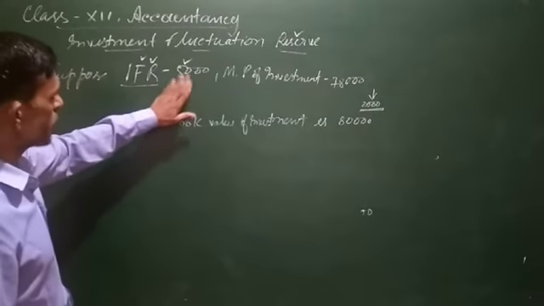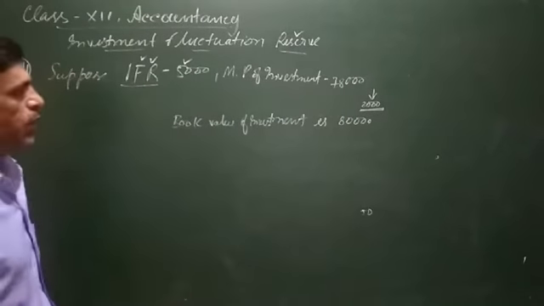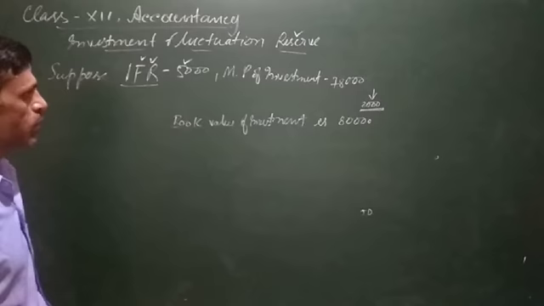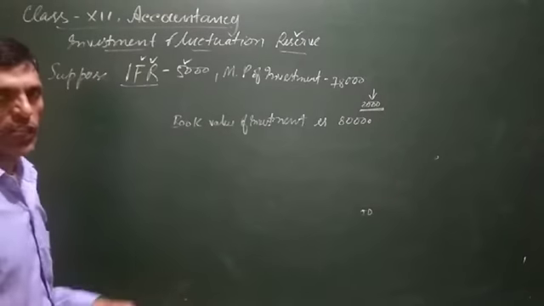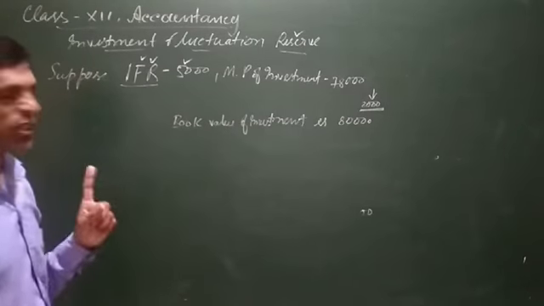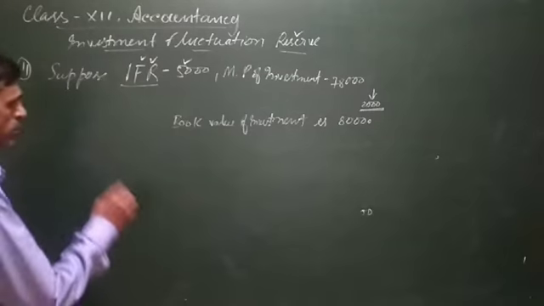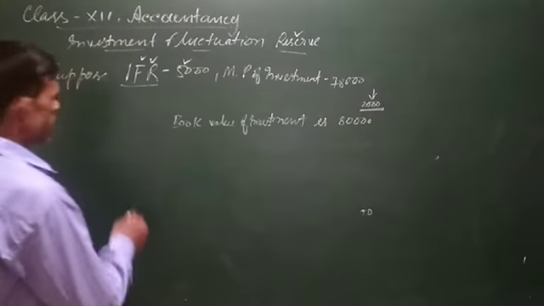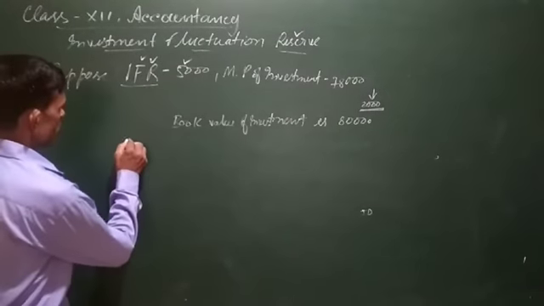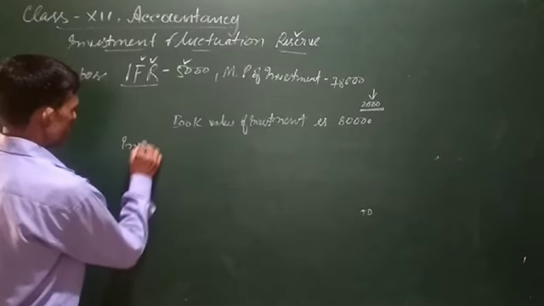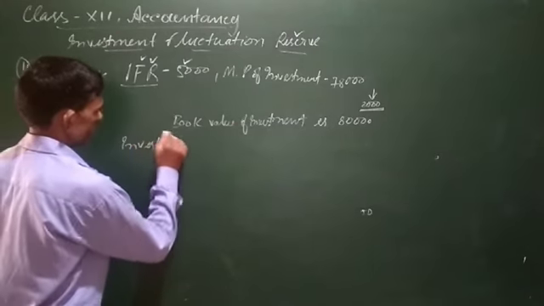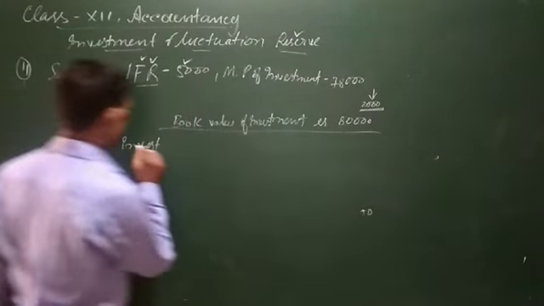So out of this 5,000, 2,000 will be transferred to the investment account and the balance 3,000 will be transferred to the old partners' capital account in the old profit sharing ratio. Let's see first of all the general entry, you will get to understand better. The balance of investment fluctuation reserve. See, the general entry will be